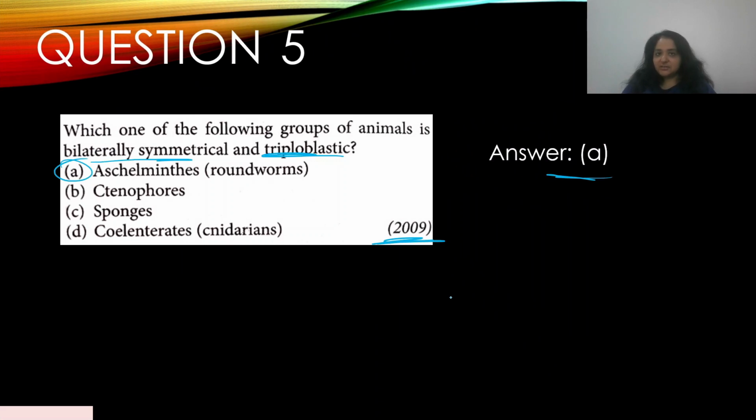In NCERT, there is a table that is very helpful in remembering which animals are triploblastic or diploblastic, and which level of organization each has. I would suggest that you go through that table properly and understand it, so that you remember which animal comes under which category. There are multiple questions like this, asking which is triploblastic or diploblastic, coelomate or acoelomate, and what kind of symmetry these animals have. So it's important that you study that table properly.